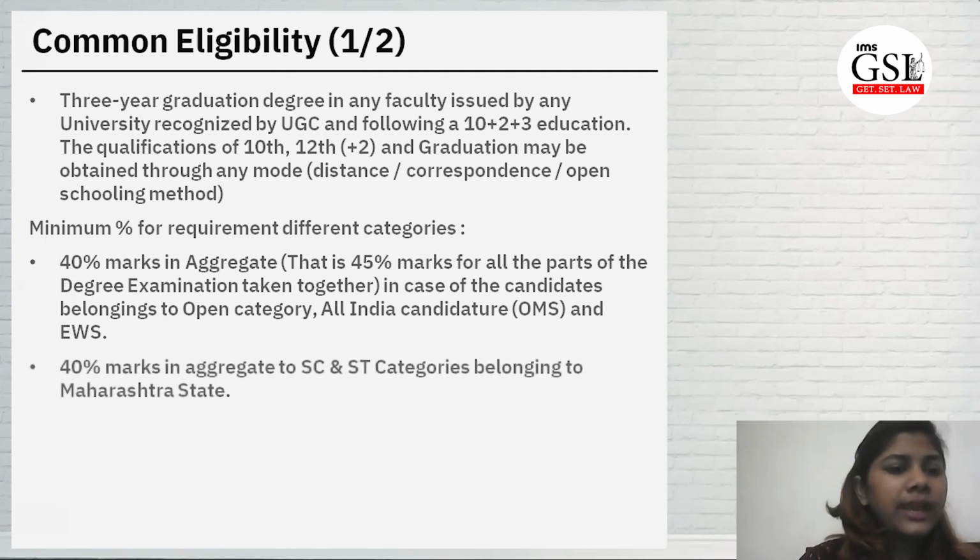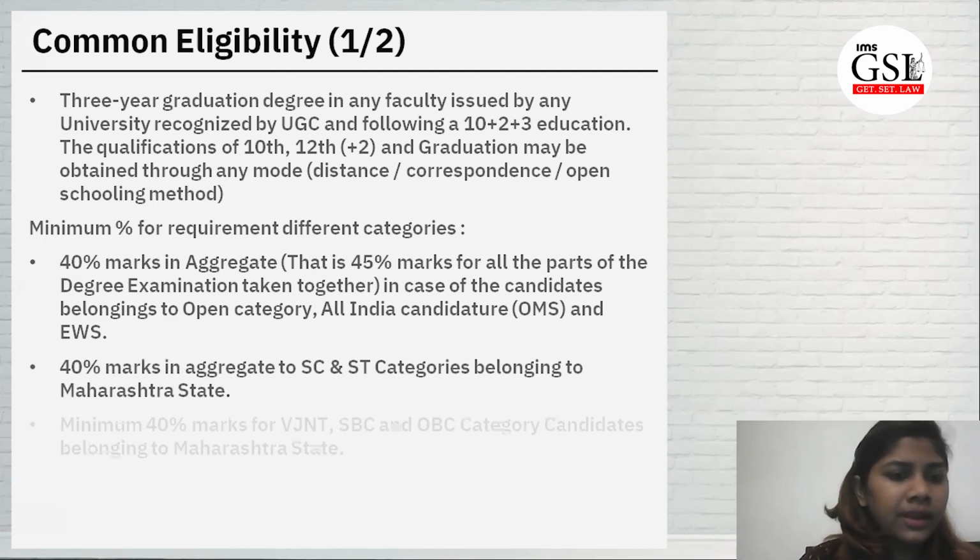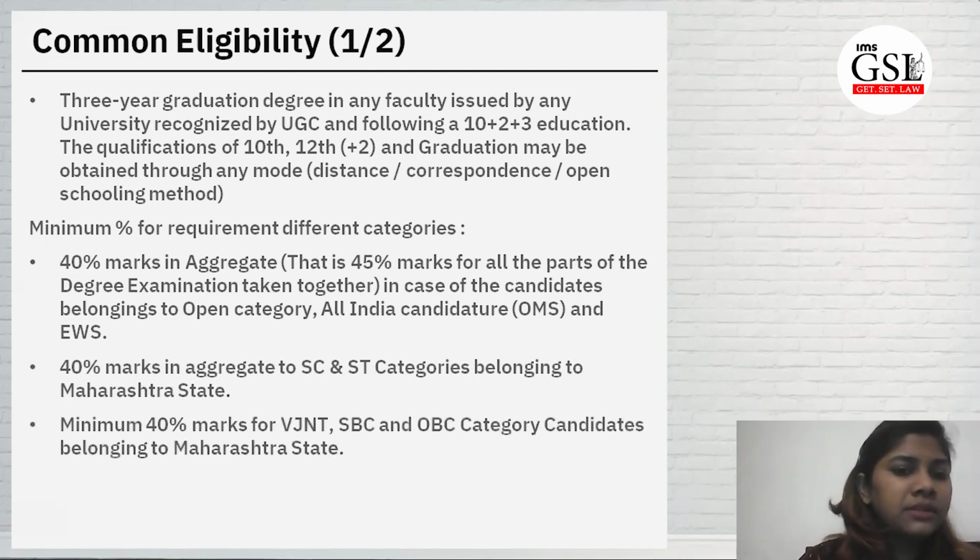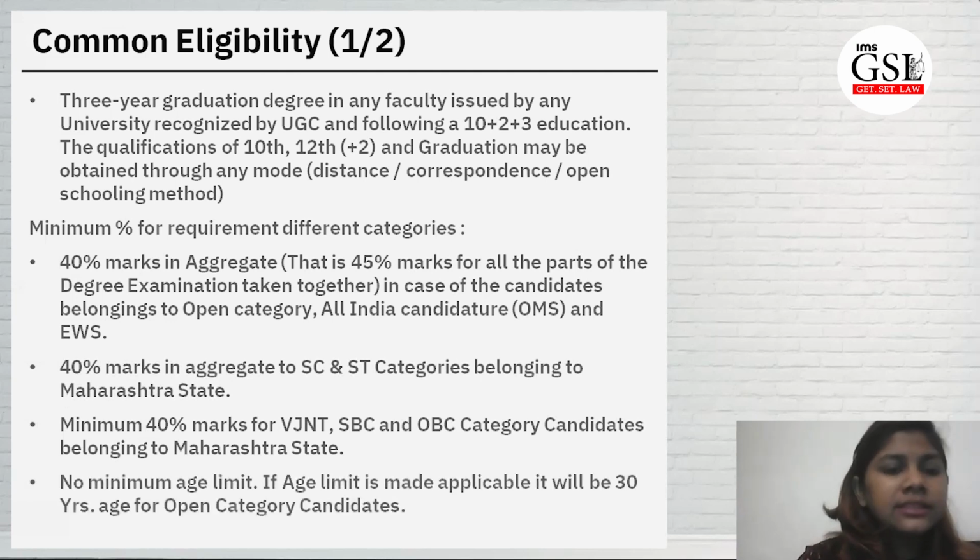Okay, moving ahead to the next category, that is 40% marks in aggregate for SC and ST categories belonging to Maharashtra State, and minimum 40% marks for VJNT, SBC and OBC category candidates belonging to Maharashtra State. And last, no age limit is there. If age limit is made applicable, it will be 30 years for the open category students. So whoever is below 30 can only apply.